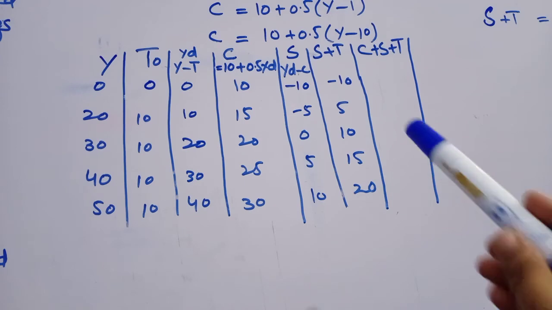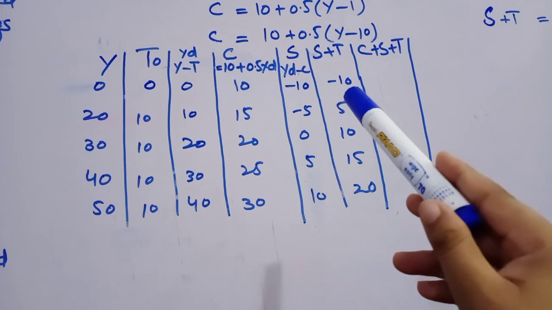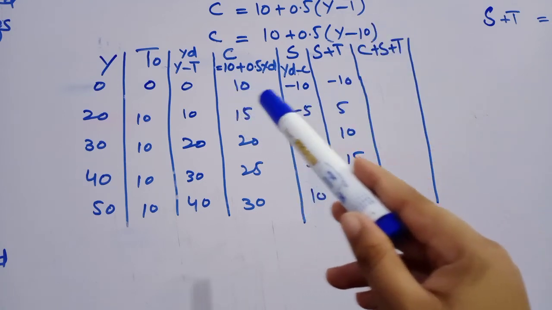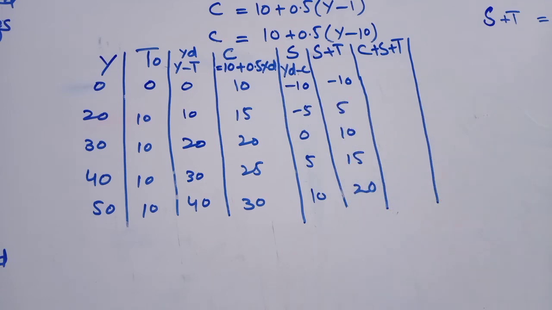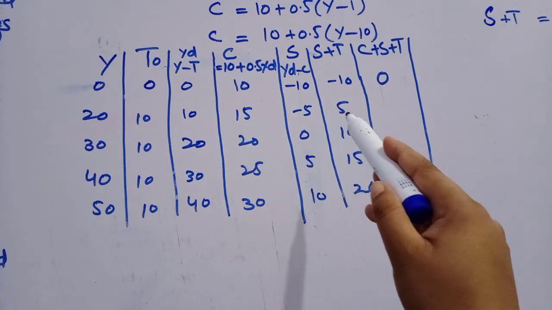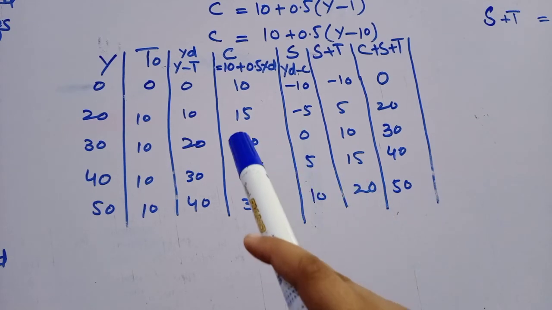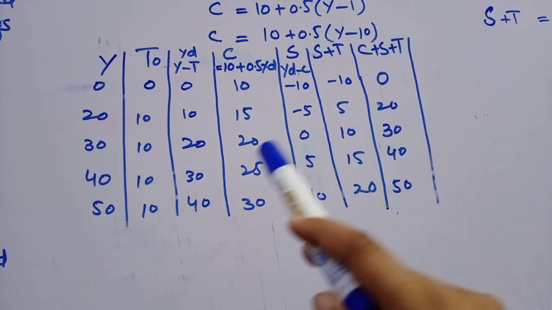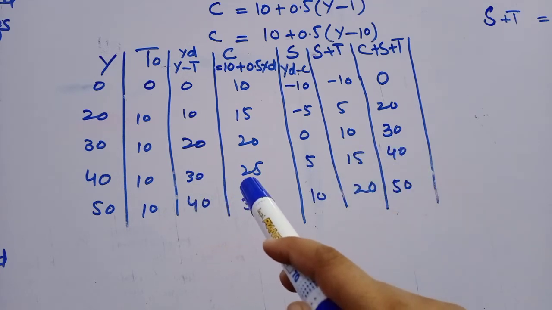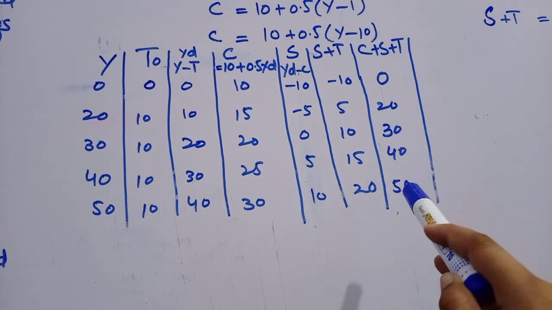The next column is C plus S plus T. If we add this column and this column, we will get C plus S plus T. 10 plus 10 minus 10 is equal to 0. And 15 plus 5 is equal to 20. 20 plus 10 is equal to 30. 25 plus 15 is equal to 40. 30 plus 20 is equal to 50.